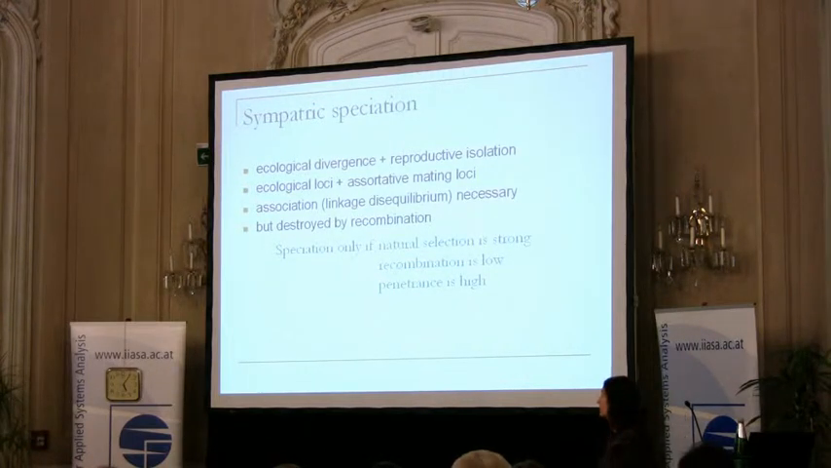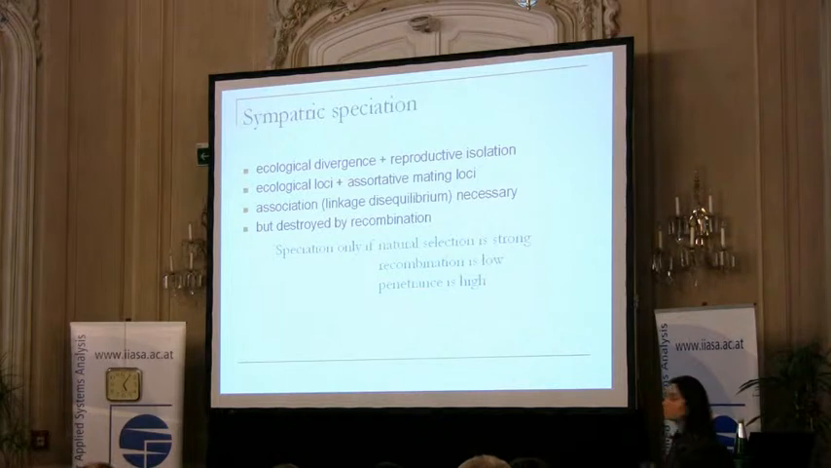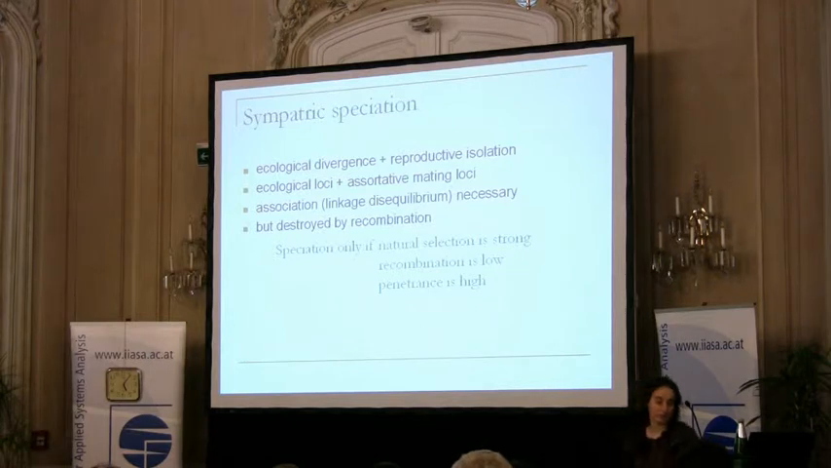So the conclusion was that speciation can happen only if natural selection is strong, recombination is low, and penetrance of assortative mating is high. And of course, if we want to generalize a little bit on these latter two, then we really need to assume strong natural selection to counterbalance recombination.